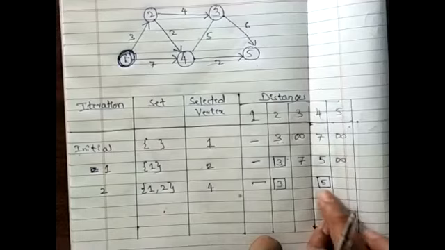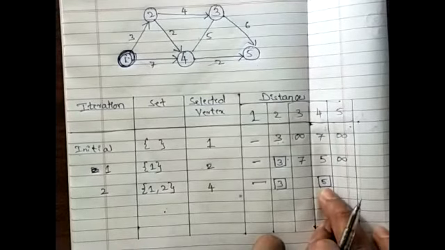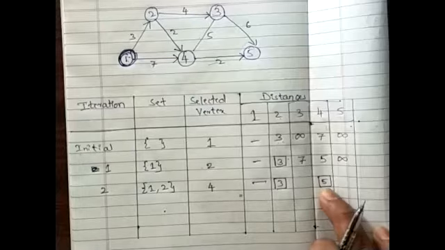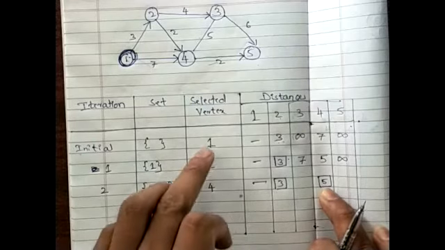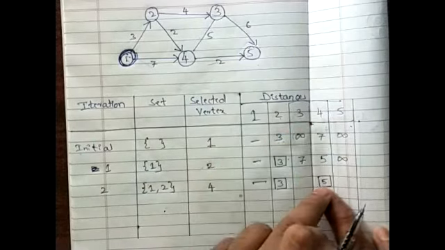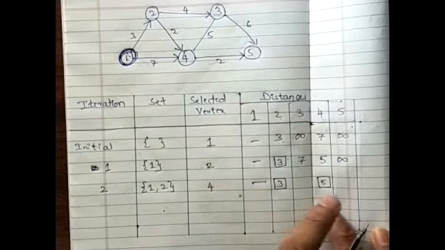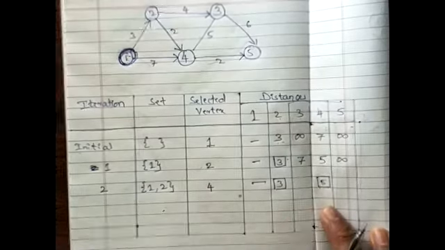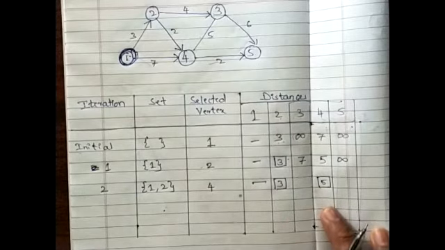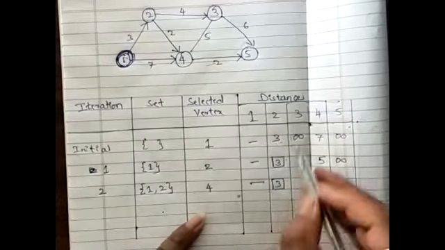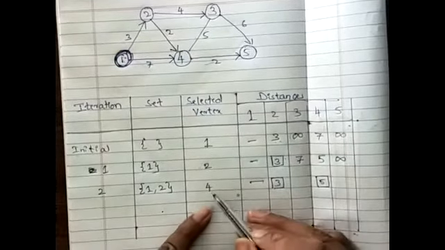Understood? I highlighted here this particular 5, from 1 to 4, because I have calculated so far and I have figured out that there cannot be any other possible path that I can reach from 1 to 4 which will be shorter than this 5. That means this 5 is the shortest now. So I will finalize this particular route or the path. Now I need to check for the remaining 2 vertices from the selected vertex.